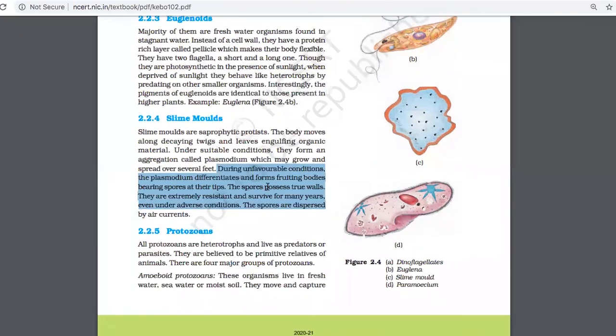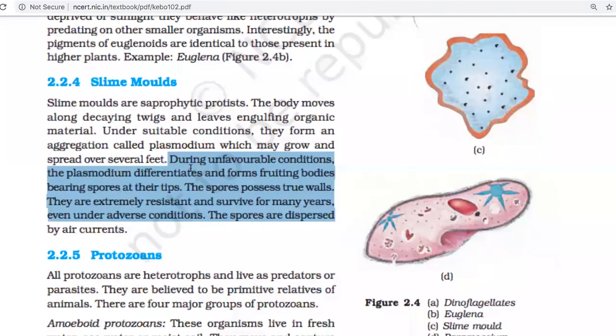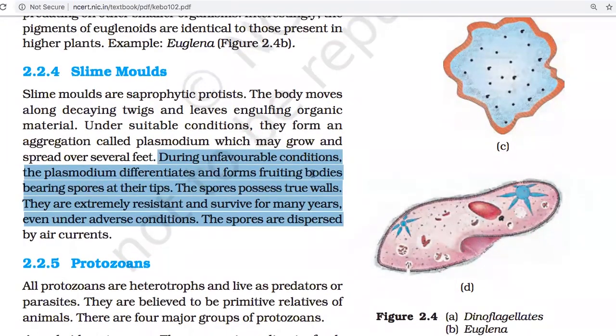During unfavorable conditions, the plasmodium differentiates and forms fruiting bodies, bearing spores at the tips. The spores possess true walls. They are extremely resistant and survive for many years, even under adverse conditions. The spores are dispersed by air currents.